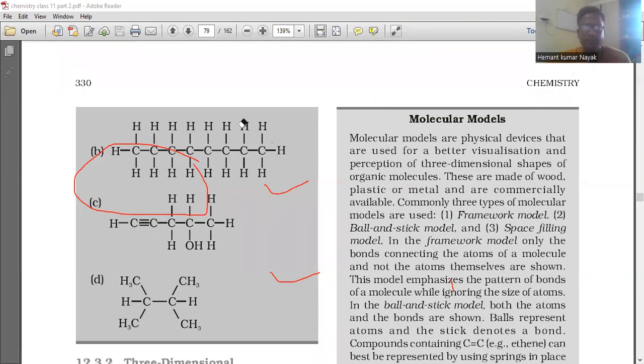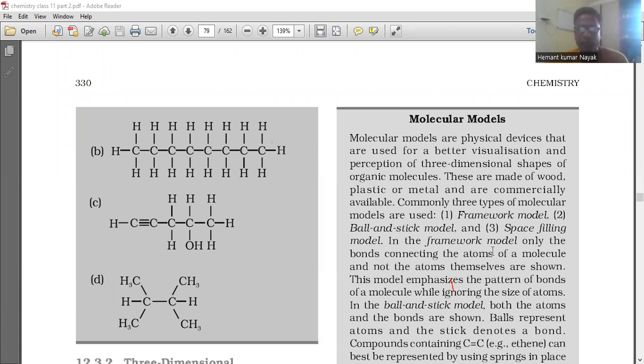Similarly, different types of compounds can be represented in different forms, and some models are there, like a molecular model. Molecular models are physical devices that are used for better visualization and perception of three-dimensional shapes of organic molecules. These are made of wood, plastic, or metal and are commercially available. Commonly, three types of molecular models are used: framework model, ball and stick model, and space filling model.